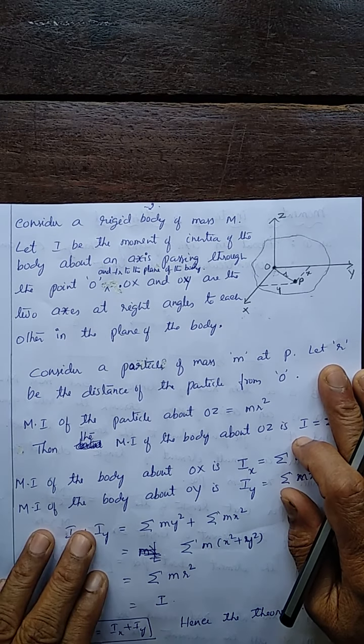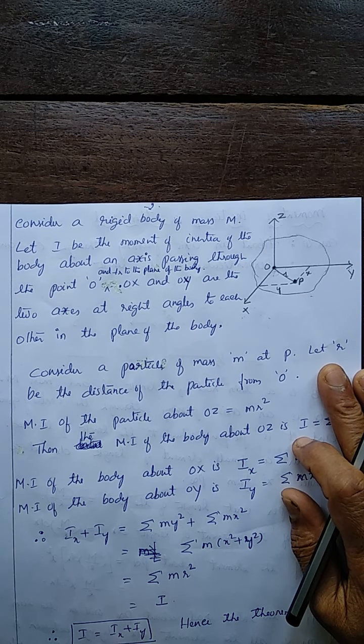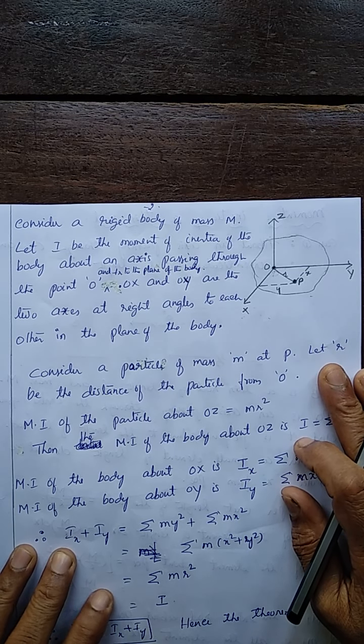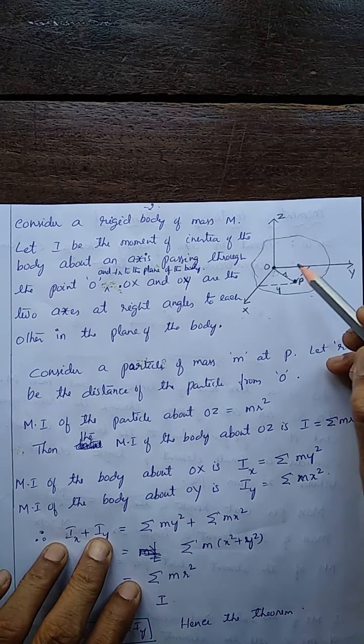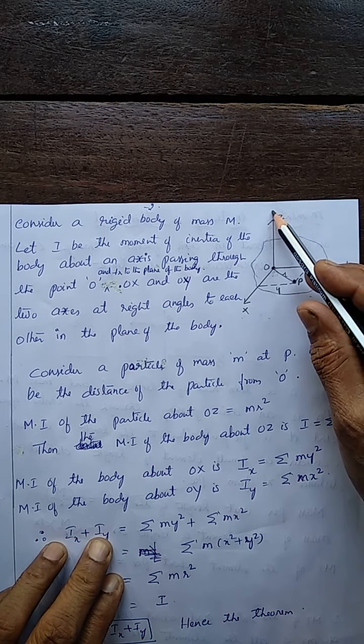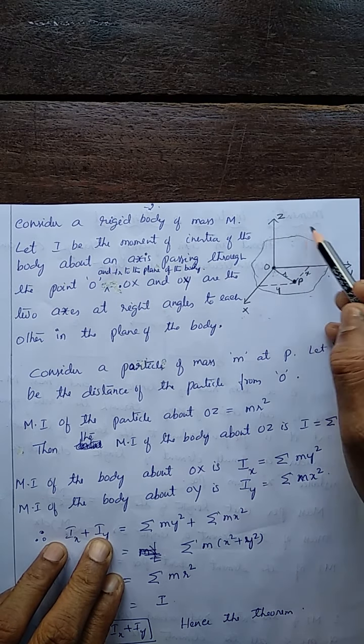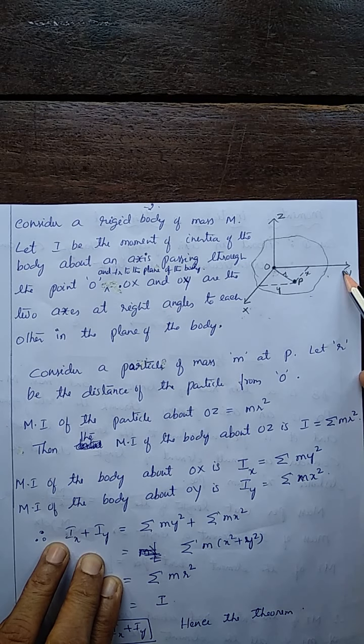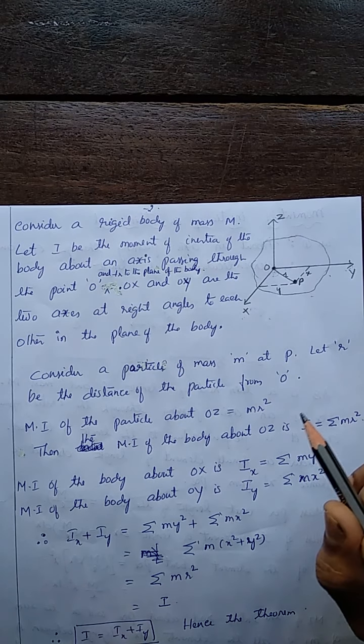Now, what the theorem of perpendicular axis states is, the moment of inertia of the body about the axis perpendicular to the plane of the body is equal to the sum of the moment of inertia about the two axes at right angles to each other in the plane of the body.